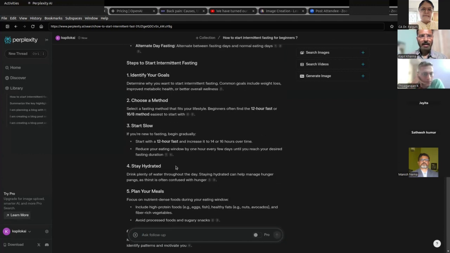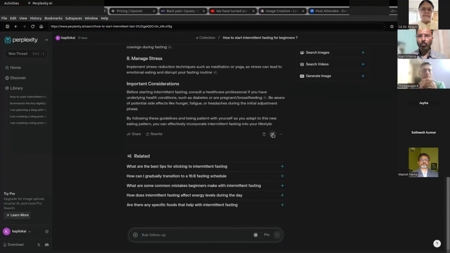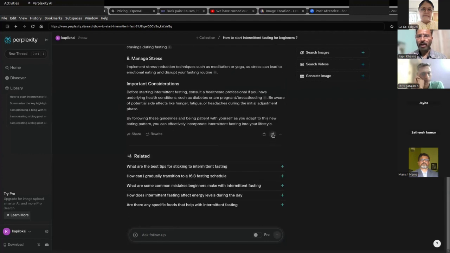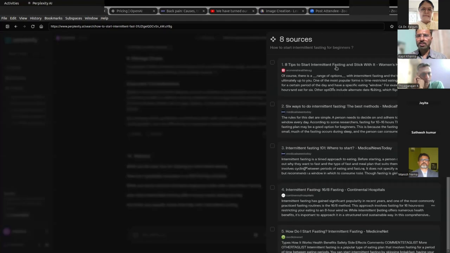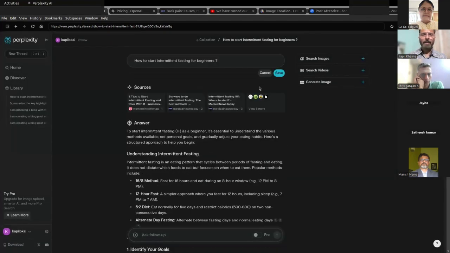Then you have the option to modify the query if you want to. You have all these options here to edit it, to copy it, and to view the sources. Now I will go back to my basic and show you something else.